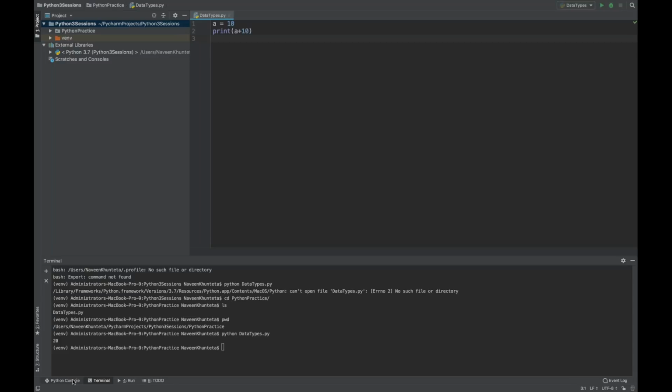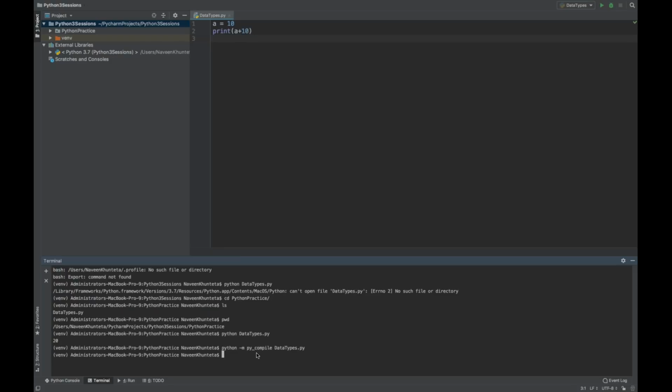So I'll go to the terminal, and I'll write one command: python -m py_compile. Okay guys, py_compile is the module, -m means module. Which module? py_compile. It means we are executing this particular file with the Python compiler. And what is the file name? My file name is datatypes.py. The moment you run it, you will see that this particular file got compiled.